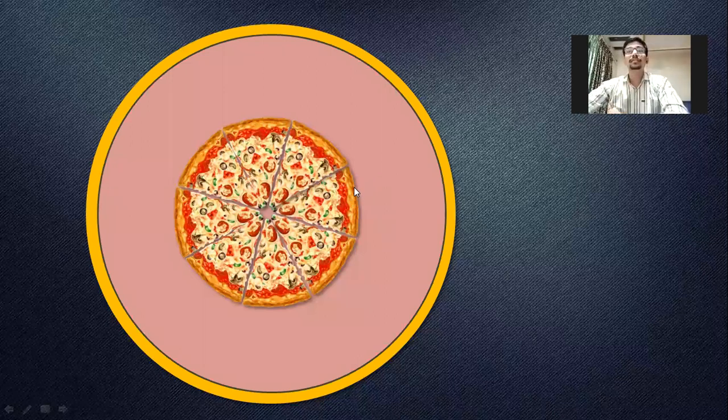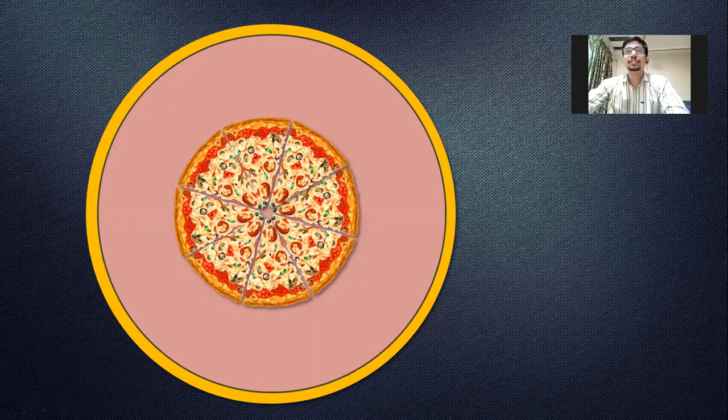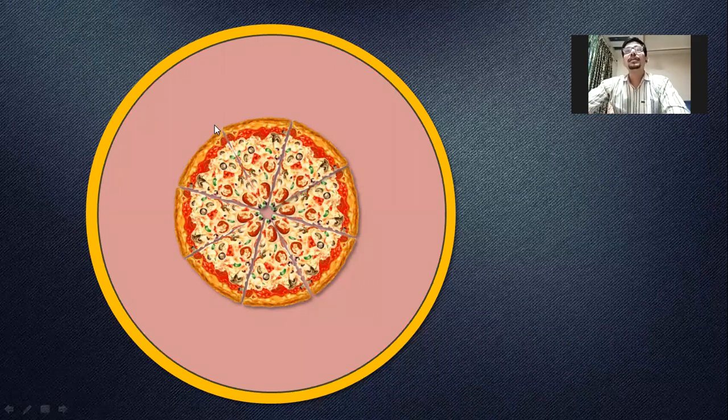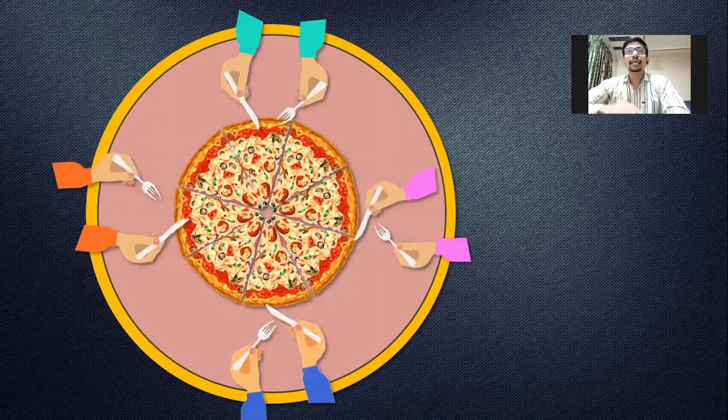So the example is very interesting. We have a pizza. The first thing that you'll see, this pizza has been cut into some pieces. So I want all of you to please count the number of pieces this pizza has. This pizza has been cut into 8 pieces. Okay, now let's see. This pizza is to be shared by a few people. So you can see there are 8 hands. That means there are 4 people, right? So 4 people are going to eat this pizza.